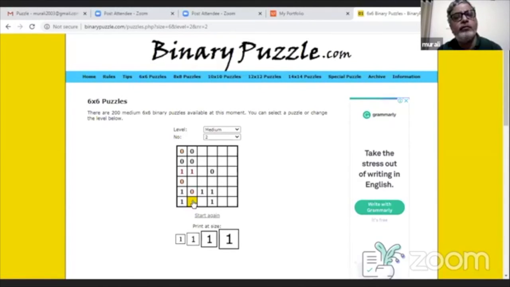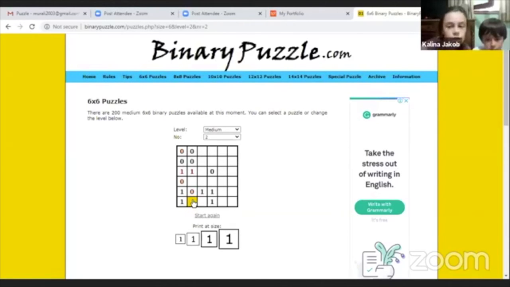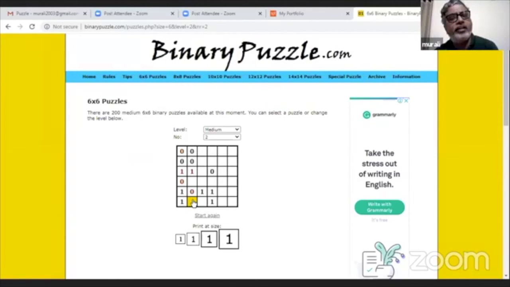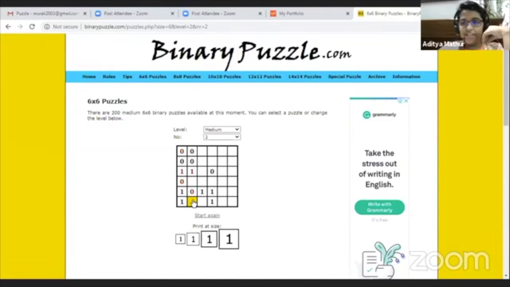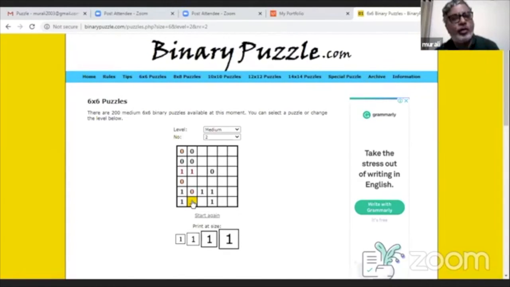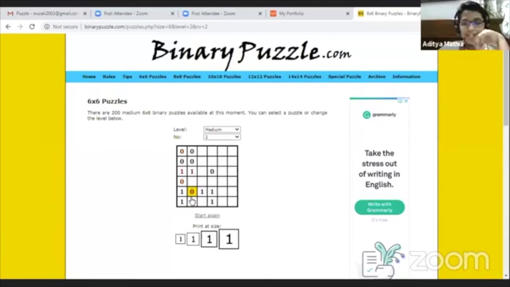Okay. What is it? 1. Why? Why is it 1? Because there are 2 ones on there. You still cannot say it is 1. It can be 0 also. Wait, after this, can I tell one, please? No, it has to be 1. You are correct.